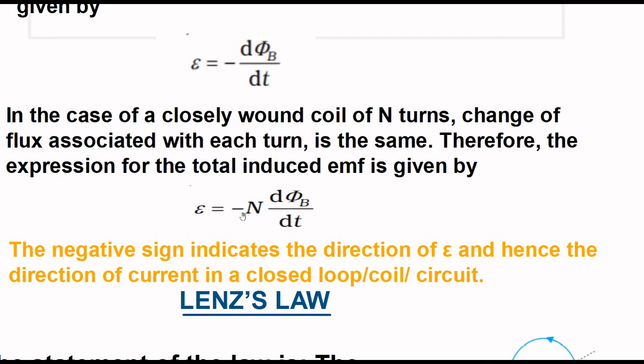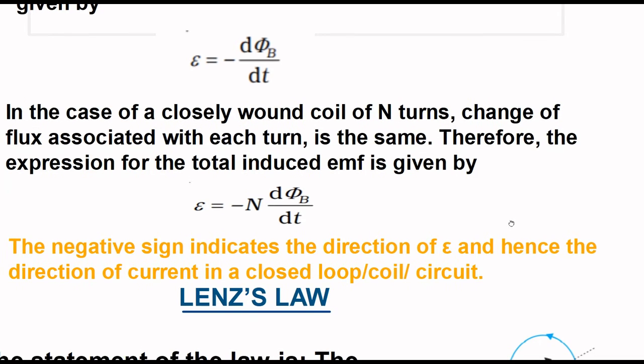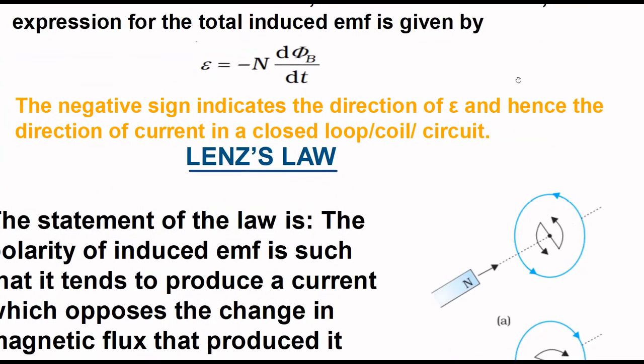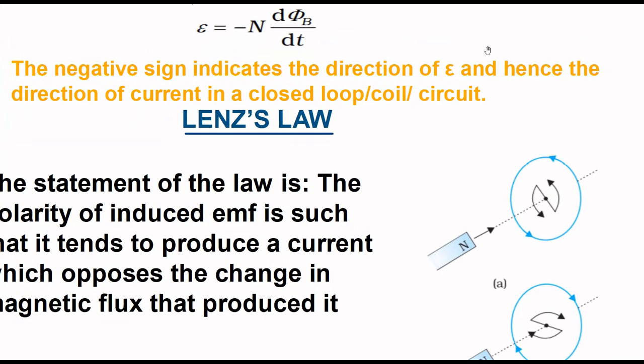What does this negative sign indicate? The negative sign indicates the direction of EMF and hence the direction of current. The direction of current or direction of EMF is indicated by the negative sign.